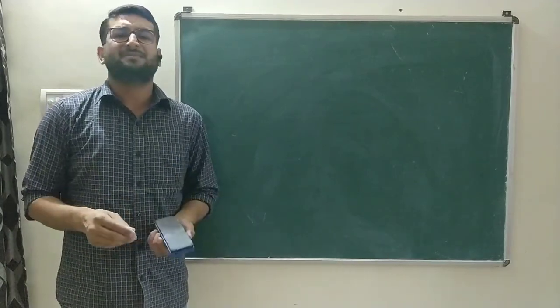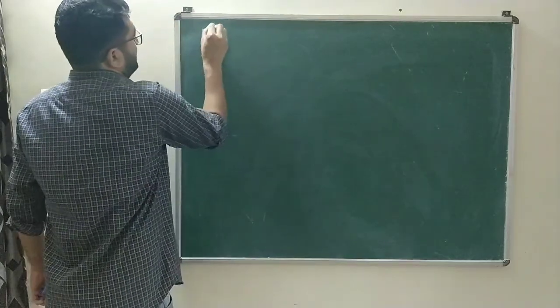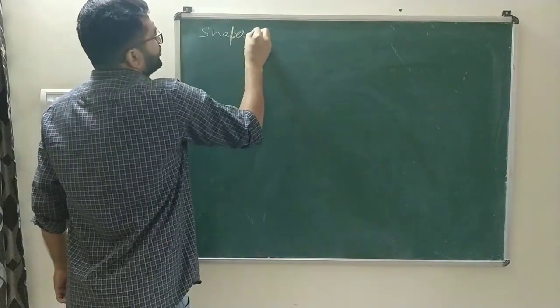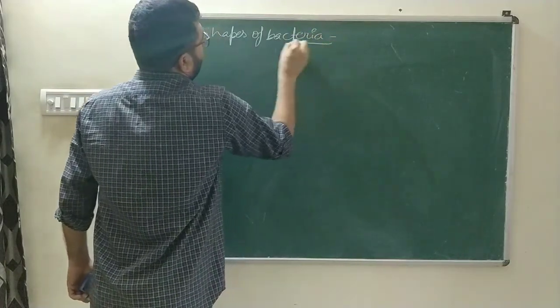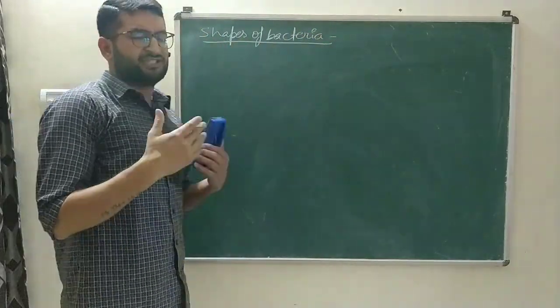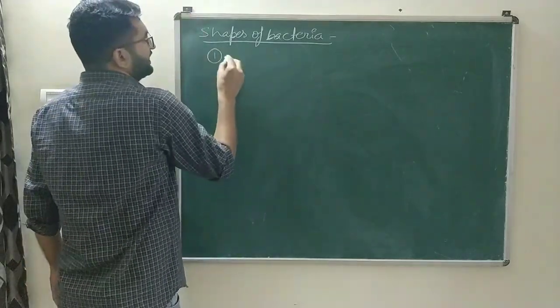Next, we will study the bacteria or the monerans on the basis of their shapes. So the next topic of discussion is shapes of bacteria. Bacteria usually have 5 different kinds of shapes.